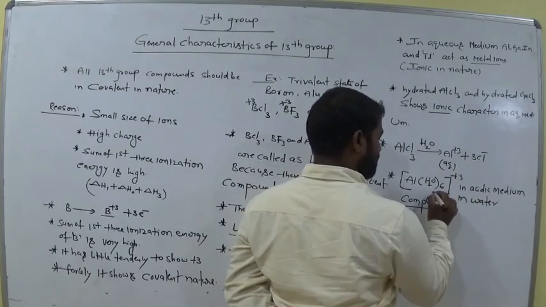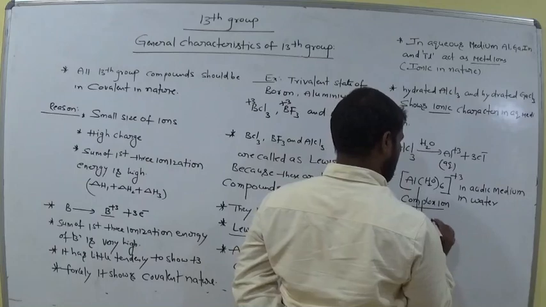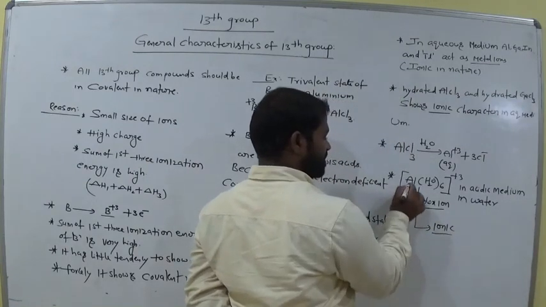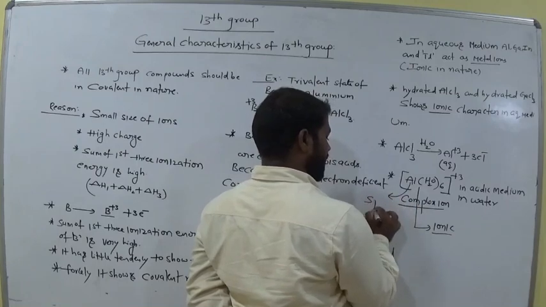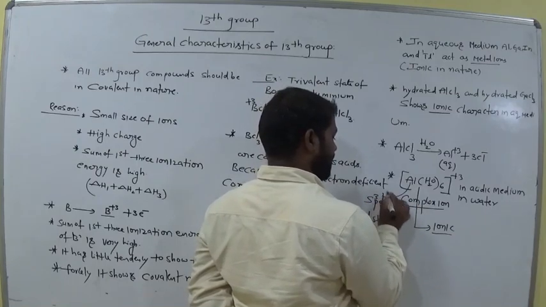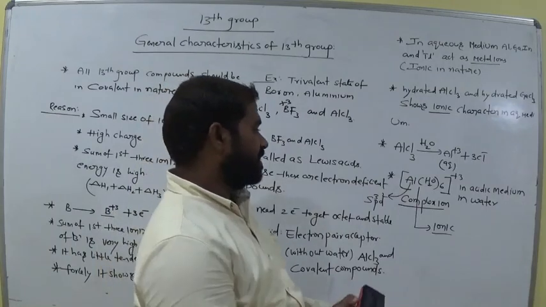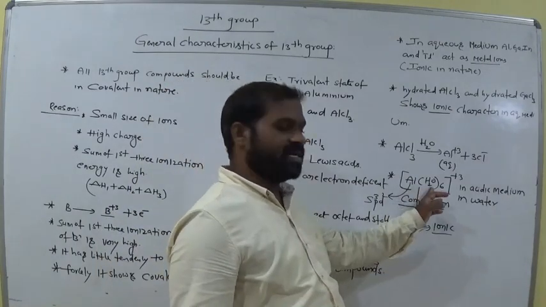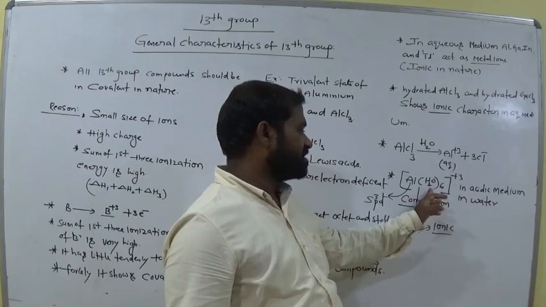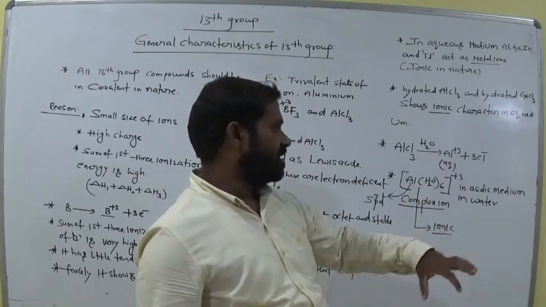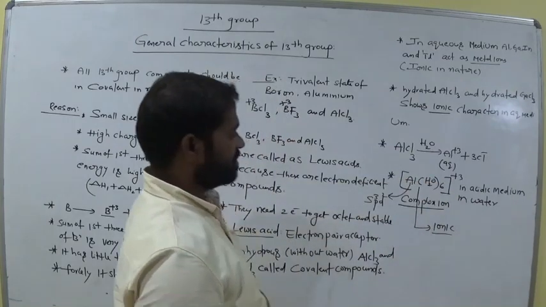The nature of the compound is ionic, not covalent. Remember this. Hybridization of this compound is sp3d2. Since 6 moles of water are there, it is ionic in nature in the form of a complex. Remember this.